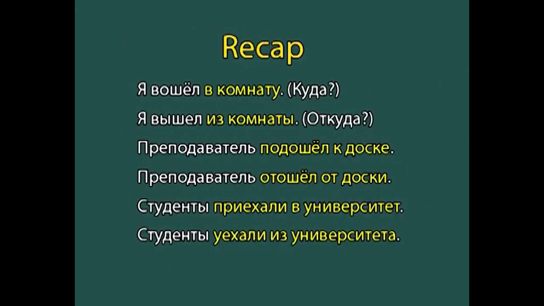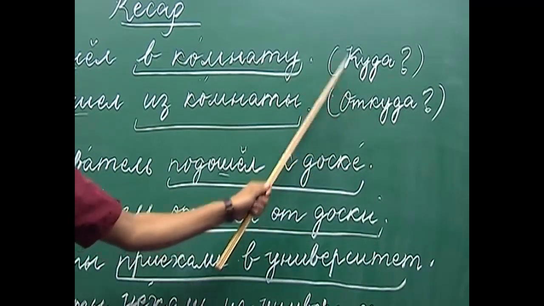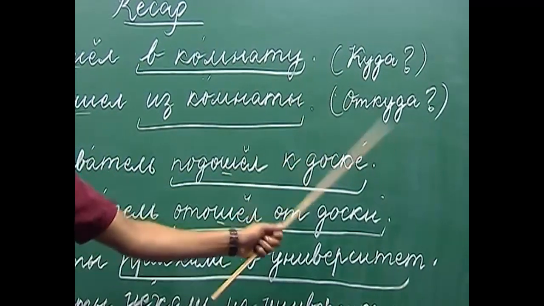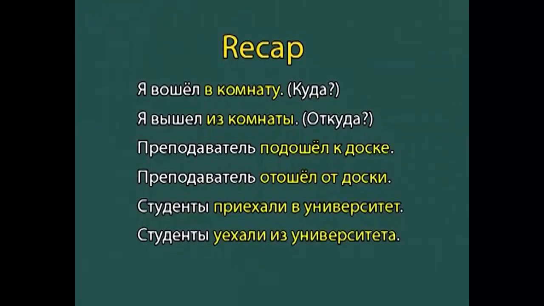And the questions that these sentences answer are куда and откуда. Куда is to where and откуда is from where. So when we answer куда, we are using the prefix в to get into, and when we answer the question откуда, we use вы.